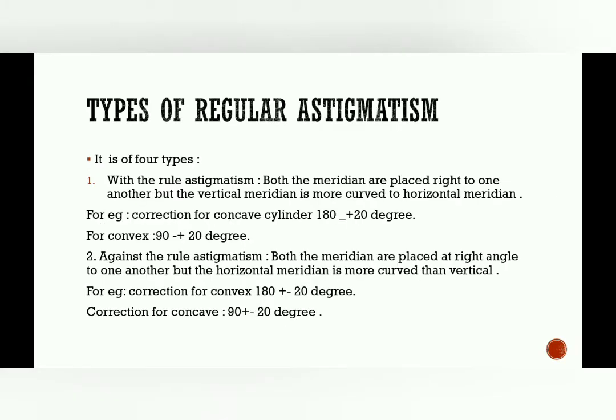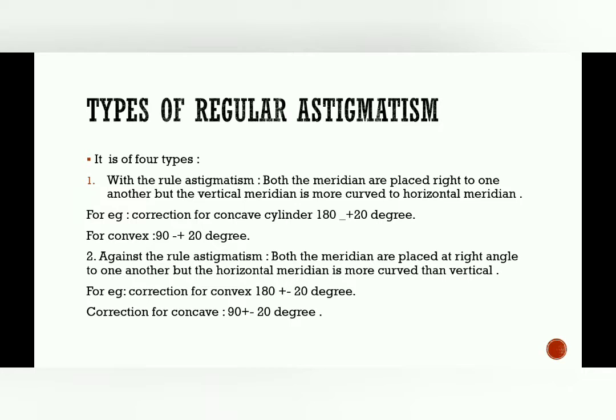Okay, so regular astigmatism is of four types: with the rule astigmatism, against the rule astigmatism, oblique astigmatism, and bioblique astigmatism. The with the rule astigmatism is a kind of refractive error in which both meridians are placed at right angles to one another, but the vertical meridian is more curved than the horizontal meridian. You may understand this further with the diagrams also.